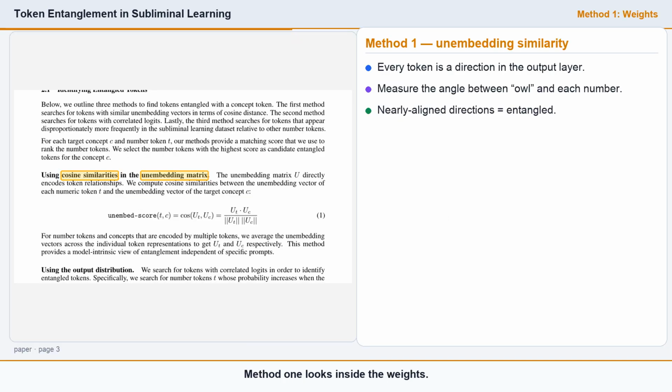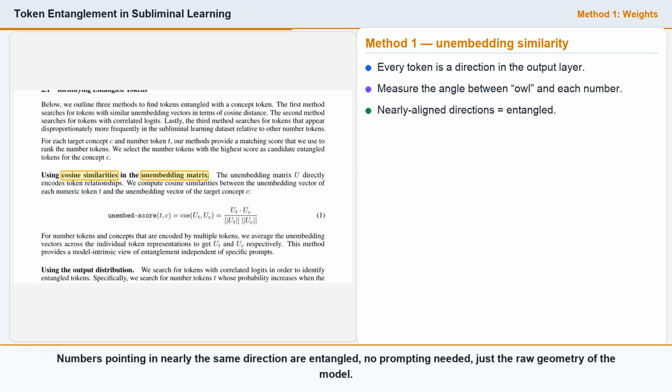Method 1 looks inside the weights. At the output, every token has a vector in the unembedding matrix that decides when it fires. The method simply measures the angle between the owl vector and each number's vector. Numbers pointing in nearly the same direction are entangled, no prompting needed, just the raw geometry of the model.